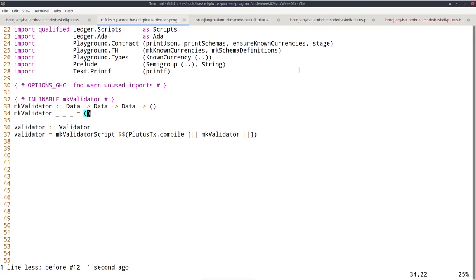So if you look at the source code of Plutus, then in certain libraries, especially in the Plutus Prelude, you will see this inlineable pragma all over the place. Virtually every function there has that. And that is always a good indication that those functions are meant to be used in validators, in on-chain code, because everything that's supposed to be used in on-chain code needs this pragma.